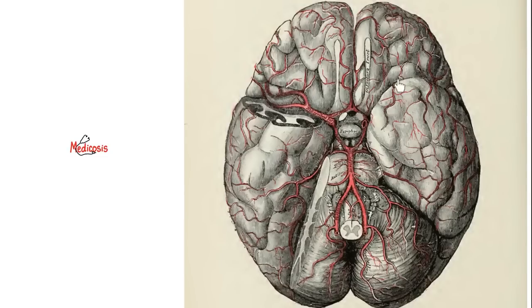Here is an inferior view of the brain. This is the undersurface. Anterior is here, posterior is there. These are the frontal lobes, these are the temporal lobes, and these are the occipital lobes, and this is the cerebellum. You see this? This is the hypophysis cerebri, otherwise known as the pituitary gland. And this is the optic chiasm between the right optic nerve and the left optic nerve. And therefore, if I develop a pituitary adenoma, it can grow and grow until it compresses the central part of the optic chiasm, leading to visual deficits.